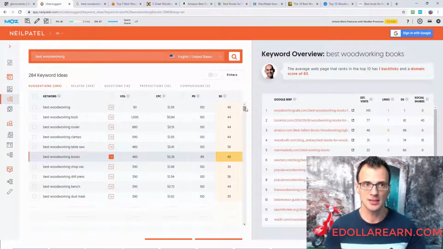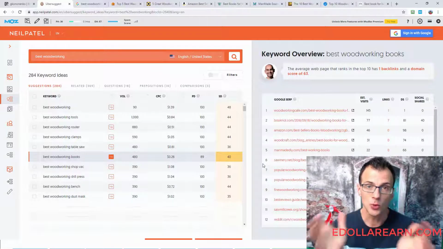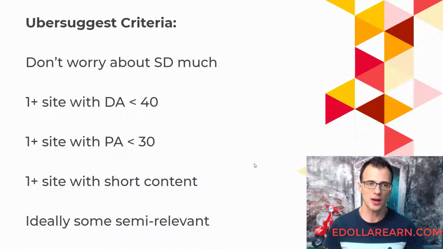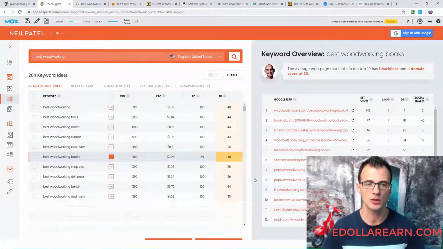Ahrefs told us that the keyword difficulty of this keyword was 0, and UberSuggest is telling us that the keyword difficulty of this keyword is 40. So first of all, straight away, you can see that there is a big discrepancy between the difficulty scores between the two tools. What do I think about this? Well, I think that Ahrefs' score is definitely more accurate according to everything that I have seen. So what I've put into the UberSuggest criteria is don't worry too much about SEO difficulty. Unfortunately, if you're going to use free tools, then you're going to do a little bit more manual work to actually assess the keyword difficulty for each keyword.